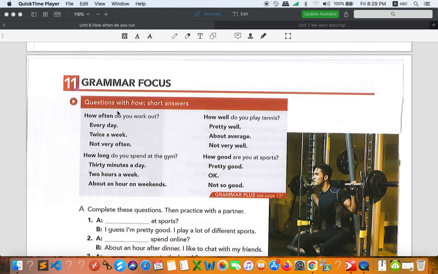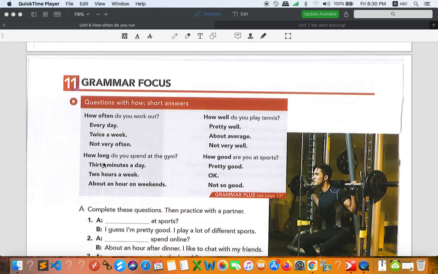Okay. So whenever you ask how often, everybody, we ask about how, let's say, frequently you do a certain kind of activity. Okay. How many times? Just like that. All right. And then you can answer every day, twice a week, not very often. And how long do you spend at the gym? So we ask about duration. Okay, so you can say 1 hour, 2 minutes, 30 minutes, all right, things like that.